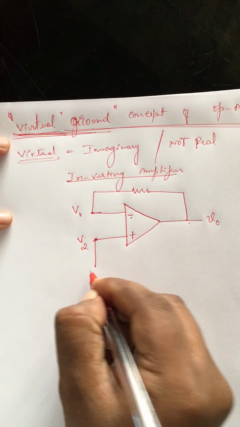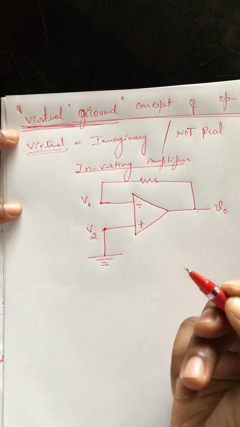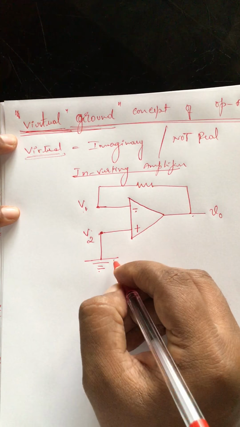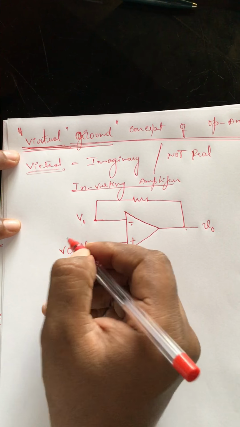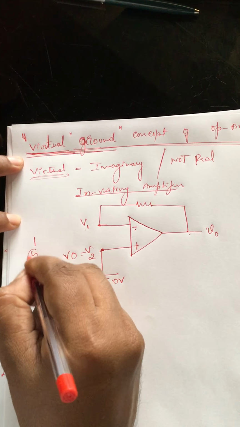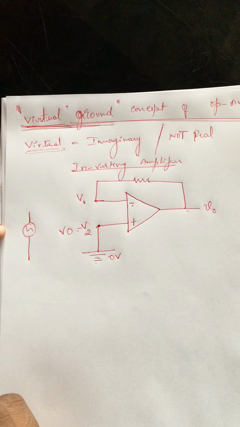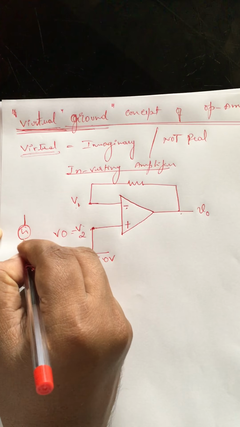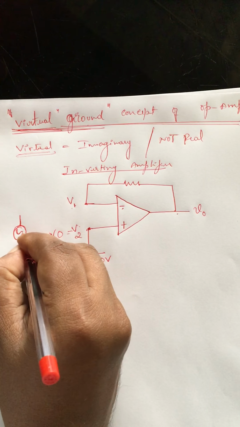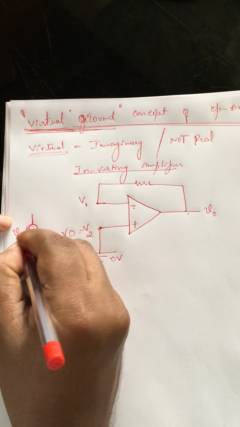And I'm going to ground the non-inverting terminal, because I'm not going to use it. Ground means zero voltage, so V2 is zero voltage because I have grounded it. And for the external input, this is a voltage source symbol, a circle with a sine waveform within it, and I call it small vi.